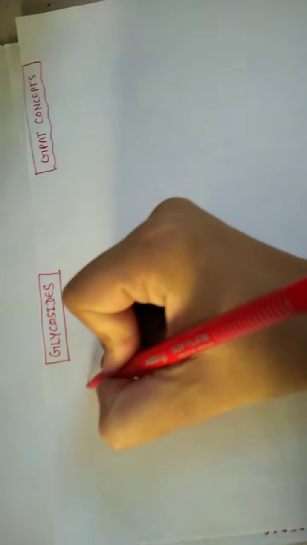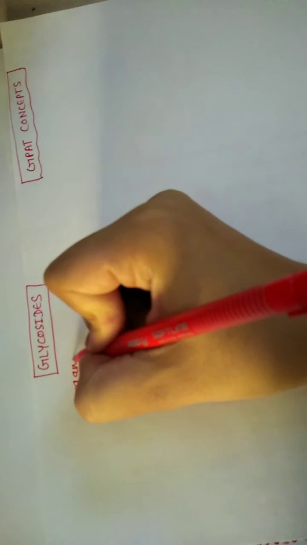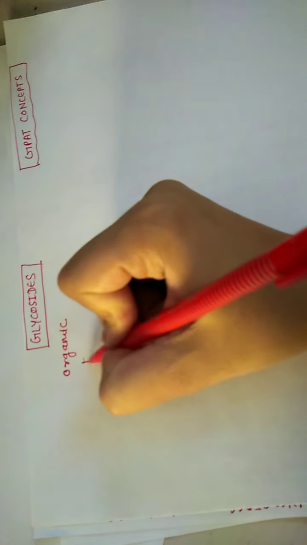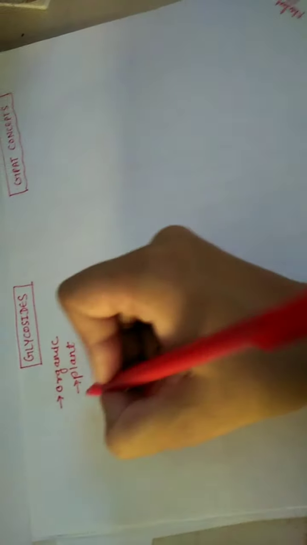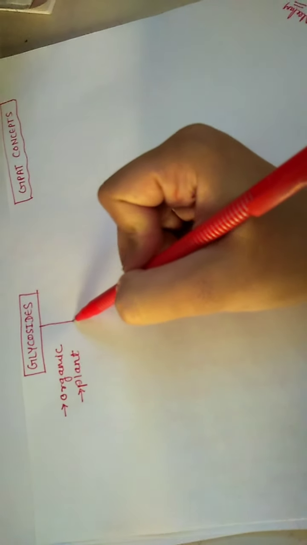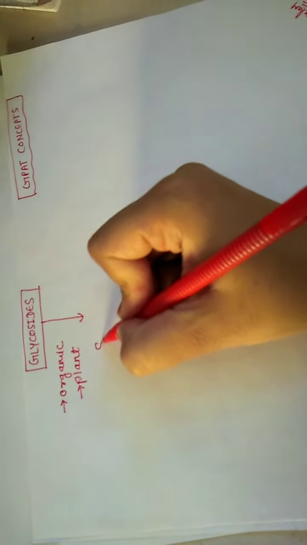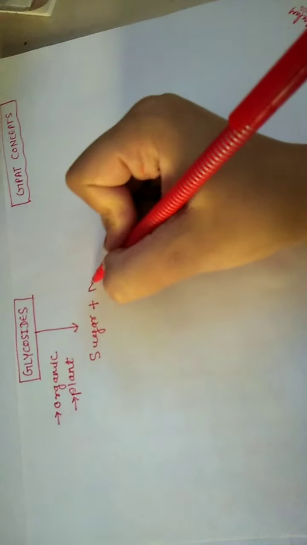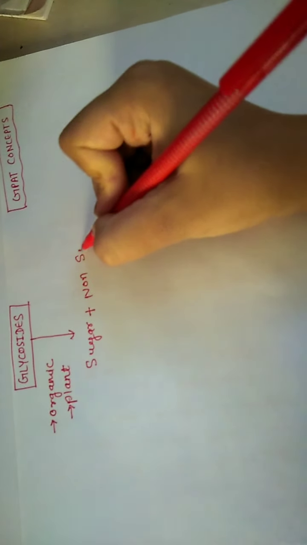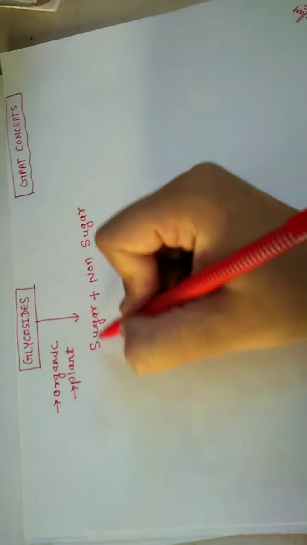First one, these are organic in nature. Second one, these are plant origin, as we all know. Organic in nature and plant origin. There are two portions of glycosides: sugar and non-sugar. We can say sugar moiety and non-sugar moiety.